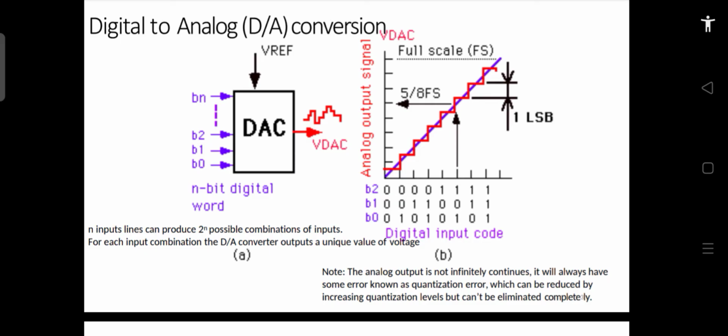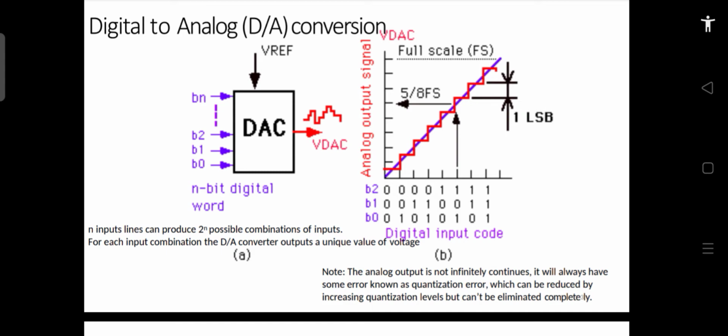Ideal DAC means the DAC which has infinite resolution. If the resolution of a DAC is infinite, then the output line will be a very smooth line without any change. But if it is a finite resolution DAC, then it will have some steps in it. That step depends upon the resolution, or the number of bits which you choose. If the number of bits is high, then the step size will be small. If the number of bits is small, then the step size will be large.